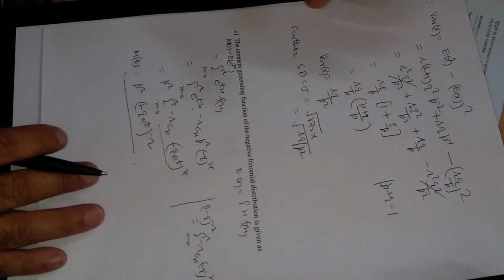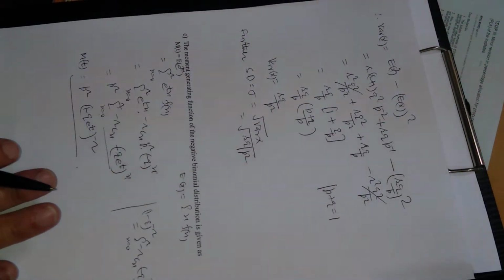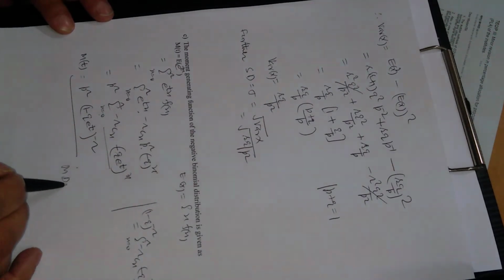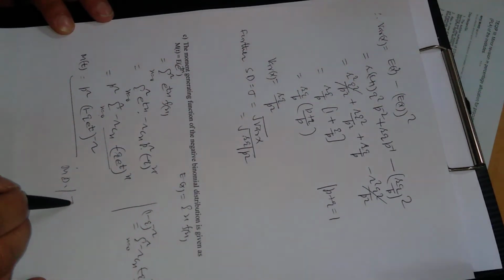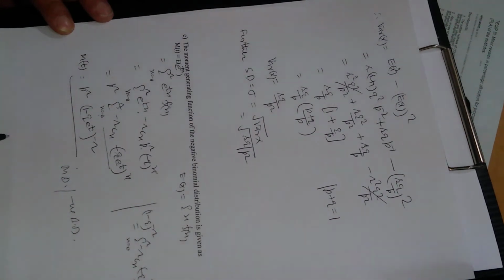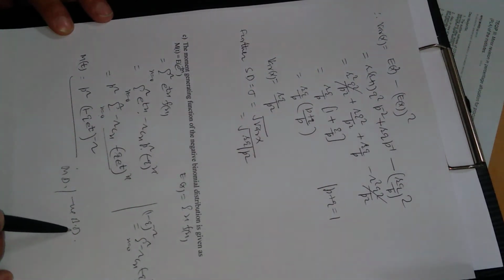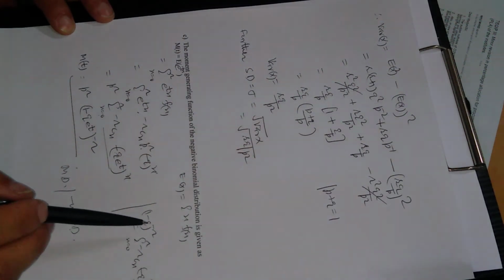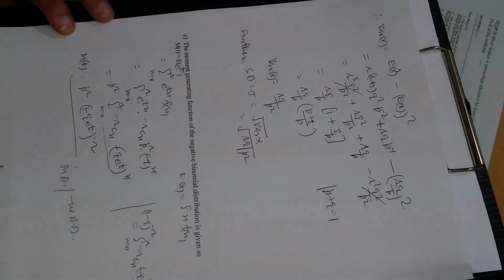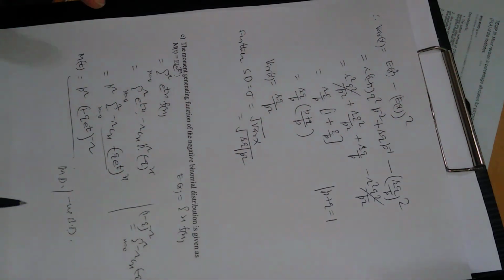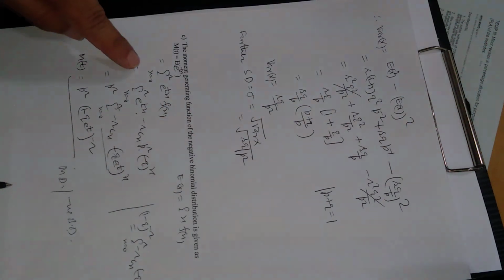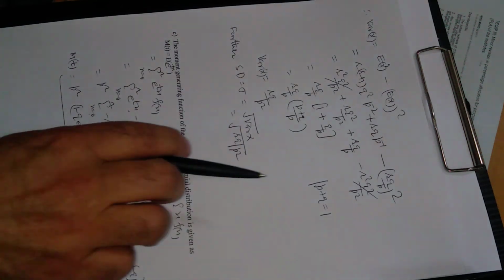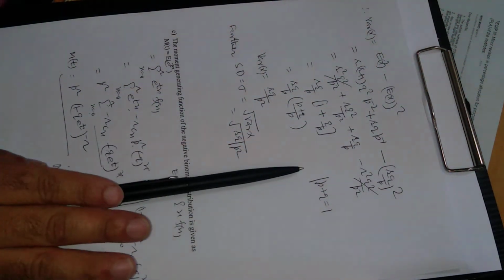So friends, what we have learned in this lecture, we came to know about multinomial distribution. All right, then negative binomial distribution. In negative binomial distribution, this is almost similar to binomial distribution. The difference is only that the index is negative. So in negative binomial distribution, we have found the mean, the variance, and the standard deviation. Finally, we have found the moment generating function. So this is all about this lecture. Thank you.